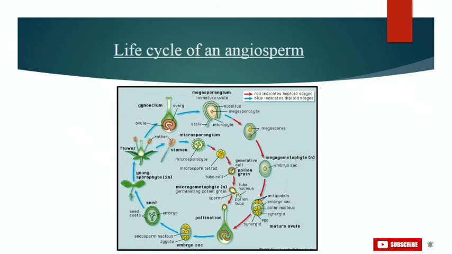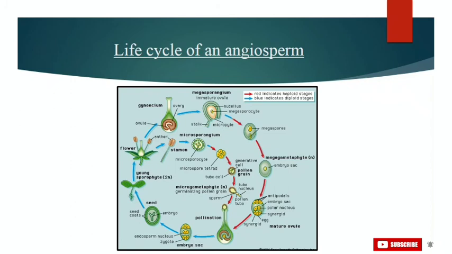Now here we will discuss the life cycle of an angiosperm with the help of this picture. The red lines in this picture indicate haploid stages, and blue lines indicate diploid stages. First we will discuss our male sex organs, that is microsporophylls. Stamens are considered the male sex organs of a flower. Each stamen has two main parts, a slender filament with an anther at the tip. An anther contains 4 microsporangia, where microspore mother cells become differentiated to form 4 microspores. That is called a microspore tetrad because it has 4 microspores. Tetrad means 4, each developing into a pollen grain.